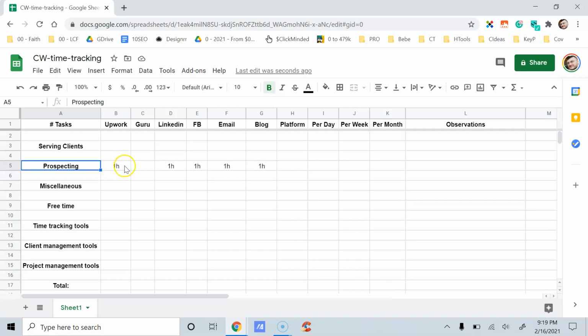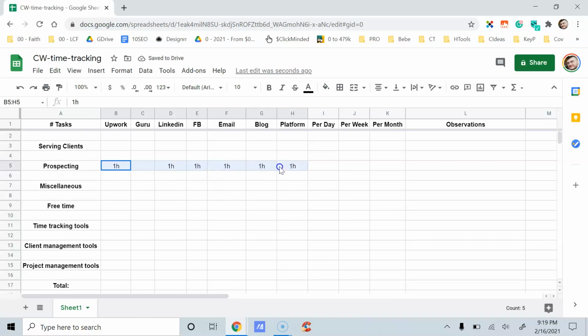So this is not hypothetically speaking. I want you to really consider on average how much time you spend on these platforms. If you spend time on YouTube, on TikTok, or other platforms such as Instagram, Pinterest, just add this to the observations column and then do the total math, okay, and type in just another hour, or however much time you spend on these platforms. Let's do the math.